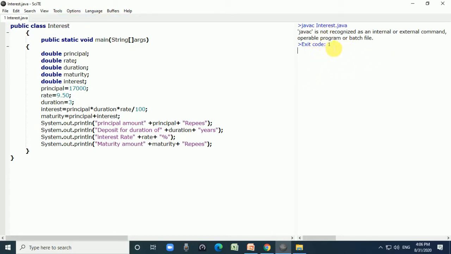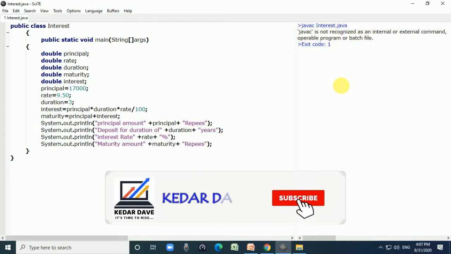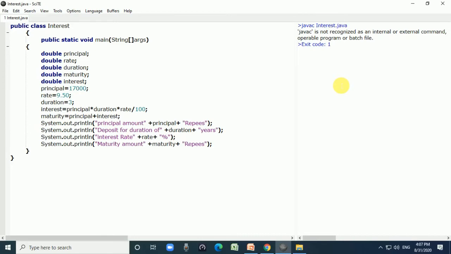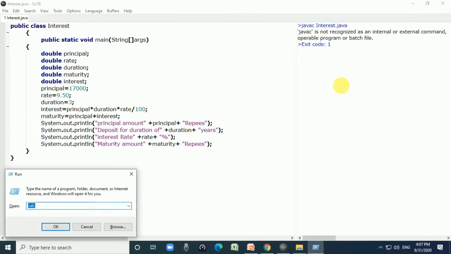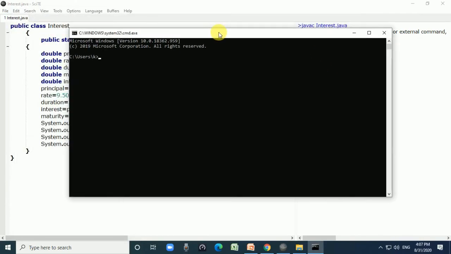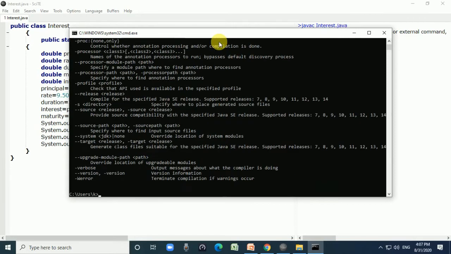it will display this type of message to the user, meaning javac is not recognized as an internal or external command. And if you want to find out whether the Java compiler is installed or not, press Windows R and write CMD and press enter key, and then write javac and press enter key, right.